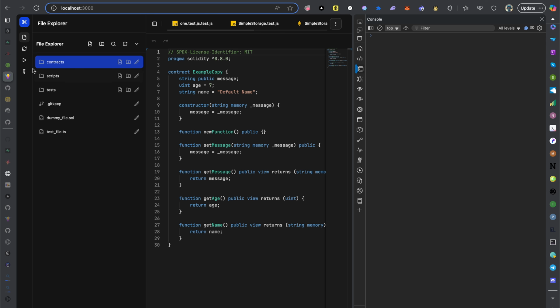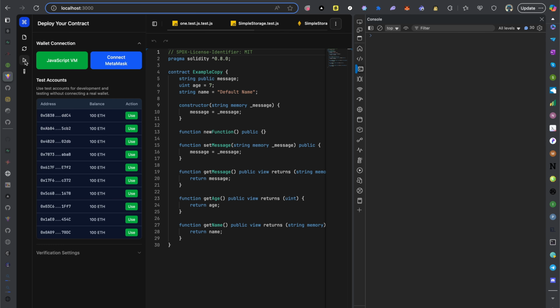When I started with the deployment section, I got a requirement from someone on Twitter that I should implement a test network functionality, kind of like what you see in Remix. This was the one I did initially. The Connect wallet, Connect MetaMask, or any other wallet works successfully. But the JavaScript VM, which is what you see on Remix, where you can connect to different environments and test using test accounts like you see here, I didn't have that implemented. So when someone demanded that, I decided to go and create it. And then I started creating it.